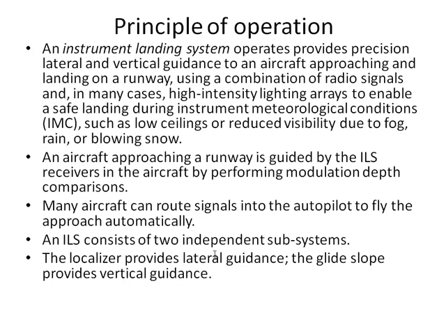So the instrument landing system consists of two independent subsystems. One is called the localizer, which is going to provide the lateral guidance, and the other is the glide slope, which is going to provide the vertical guidance.